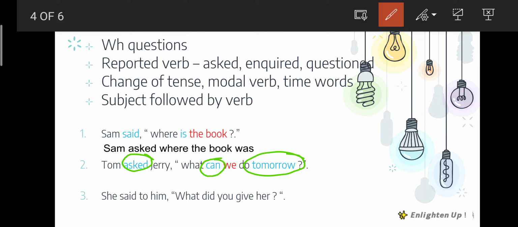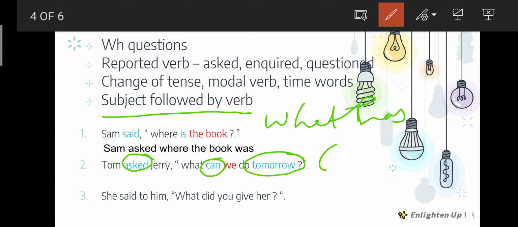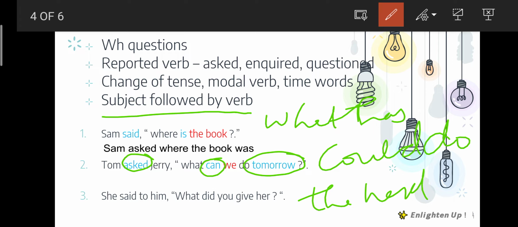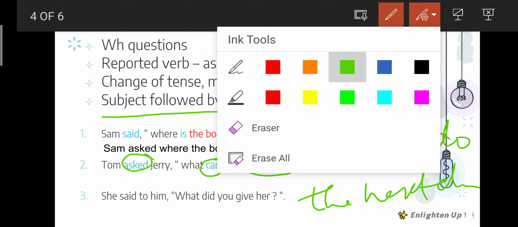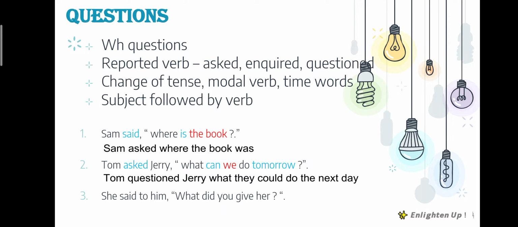And as I said, subject should be followed by verb. So what they could. We will become they, can will become could, do tomorrow will become the next day. So the answer will be Tom asked or questioned or inquired Jerry what they could do the next day, right?